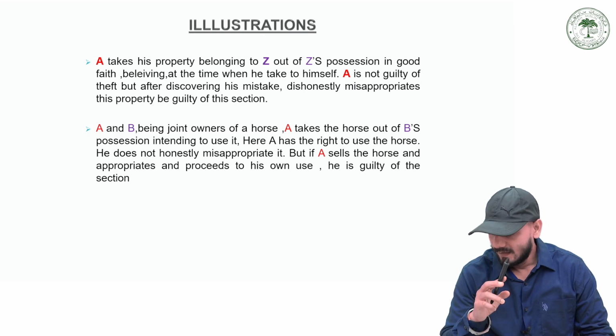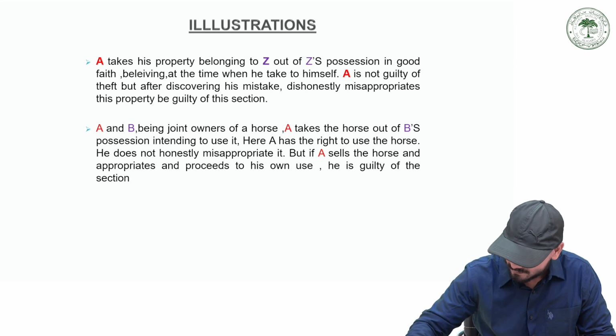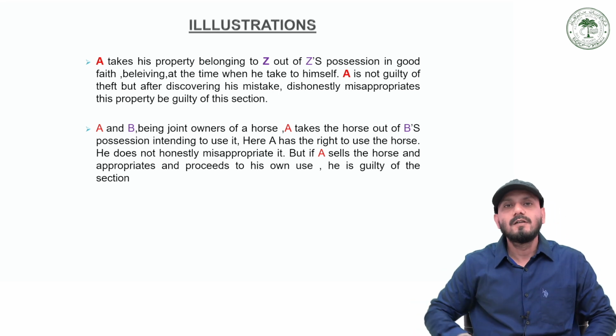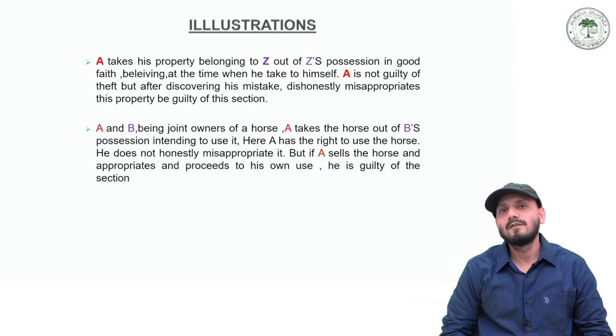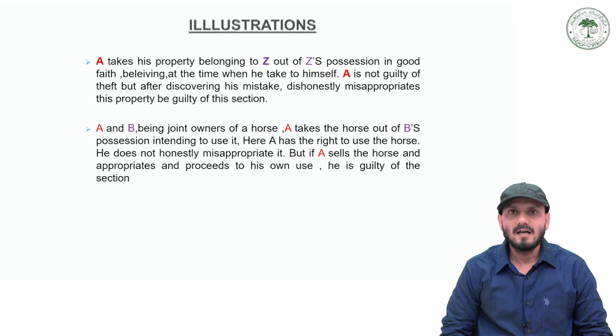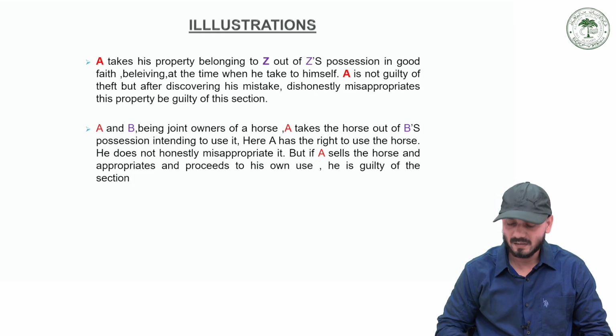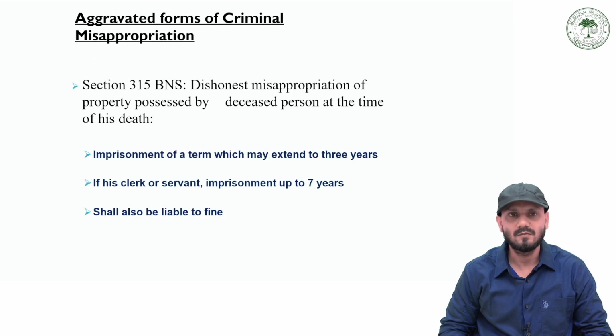Suppose two persons are joint owners of a horse and are free to use it. But one fine day, A sells that horse and starts using the amount he received for his own use. This would amount to criminal misappropriation of property.